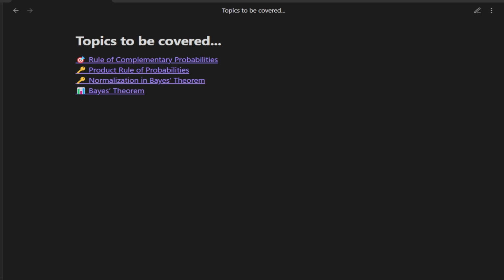First, the rule of complementary probabilities, which helps us understand how probabilities of opposite events are related. Then, the product rule of probabilities, an essential rule when dealing with combined events. After that, we will look at normalization in Bayes' theorem, which ensures our probabilities make sense and add up correctly. And finally, we will tie it all together with the full Bayes' theorem itself.